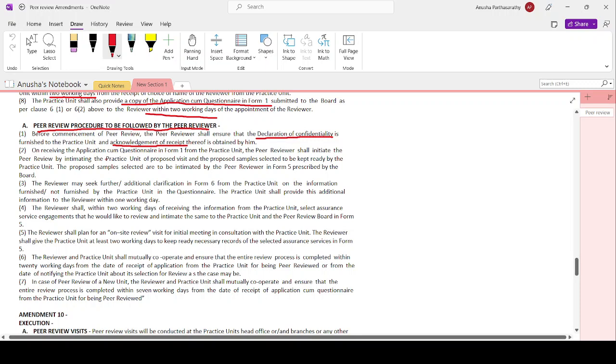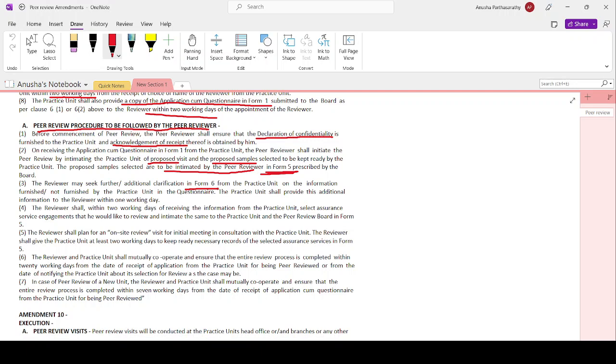On receiving the application cum questionnaire in form number 1 from the practice unit, the peer reviewer shall initiate the peer review by intimating the practice unit of the proposed visit and the proposed samples selected to be kept ready. This shall be intimated by the peer reviewer in form number 5 prescribed by the board. A reviewer may seek further clarification in form number 6. So the intimation of proposed samples will be in form number 5, and additional clarification will be in form number 6.